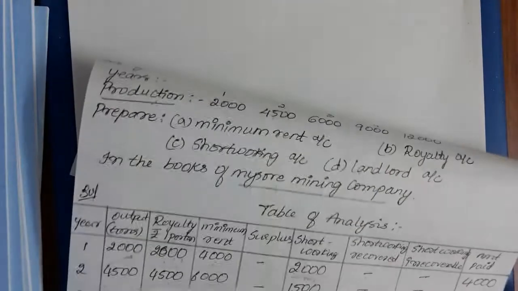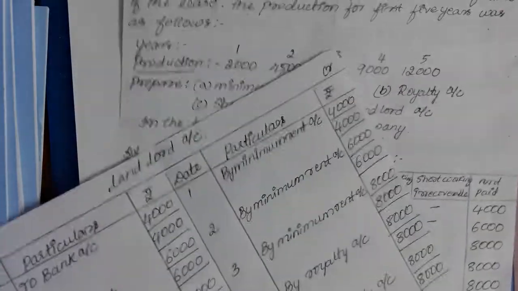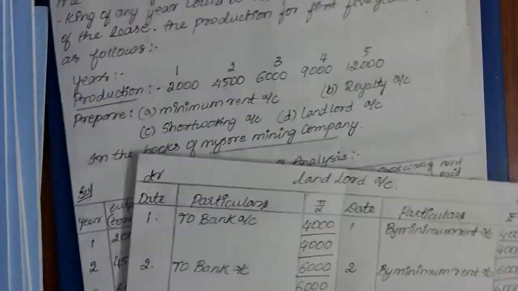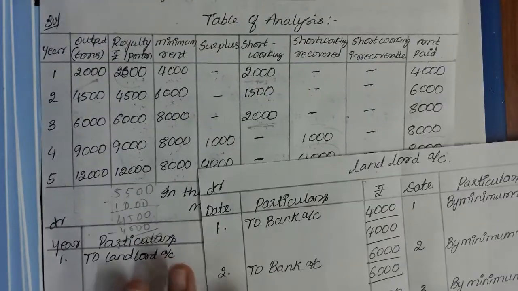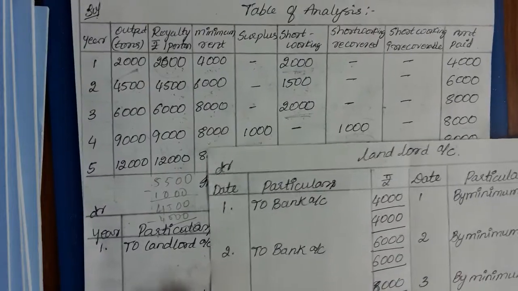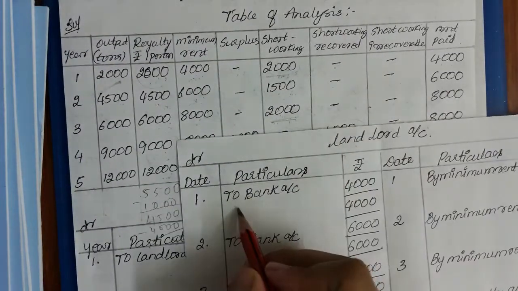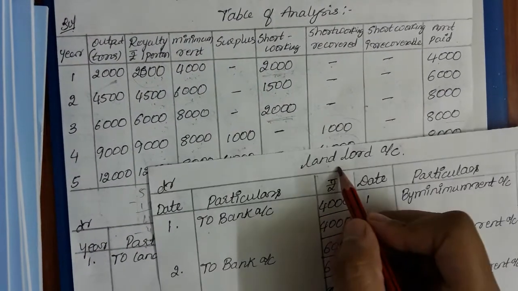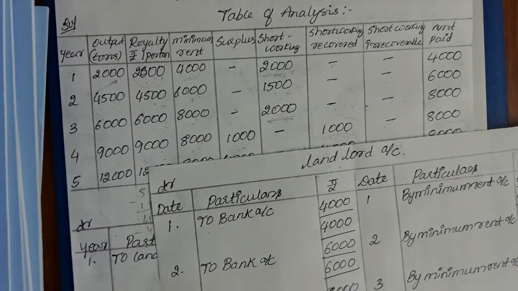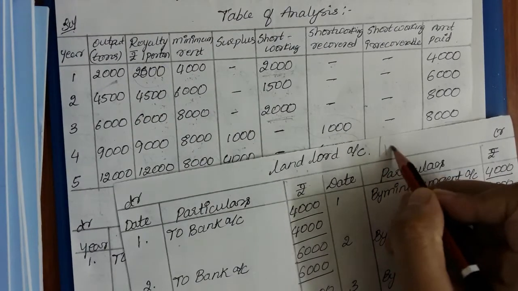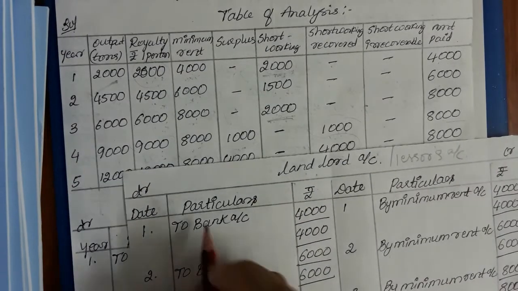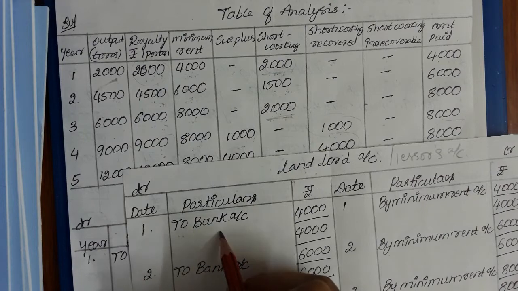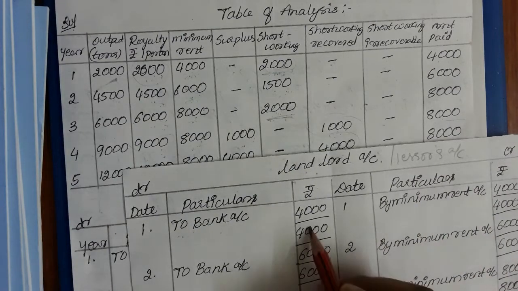So now what do you need to prepare? Now you need to prepare the landlord account. This is a very simple account. You will be preparing the landlord account. So what will you write? To whatever money you paid by bank, to that landlord, whoever the lessor is. So in the first year I debited in the landlord's account, whoever the person's name is not given, so I will be considering it as landlord or lessor's account. I have debited to bank of the landlord 4000.